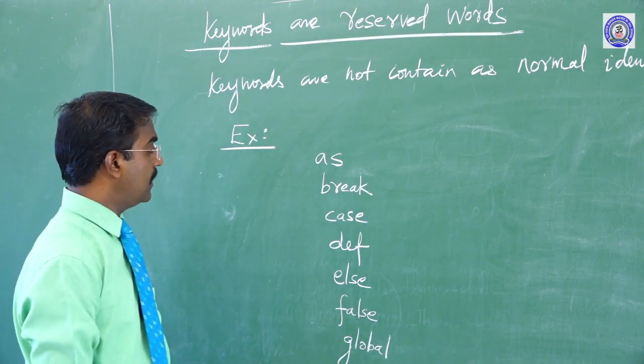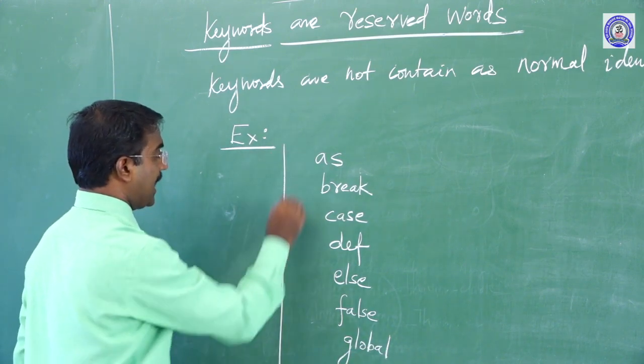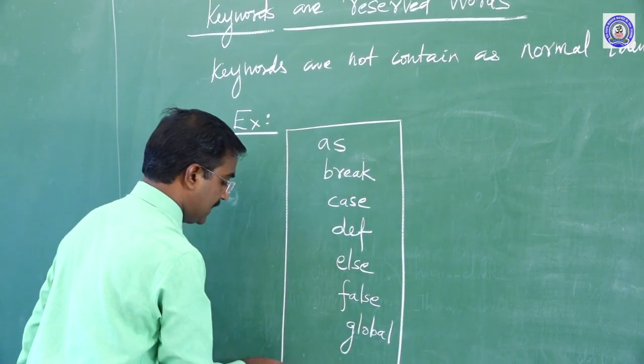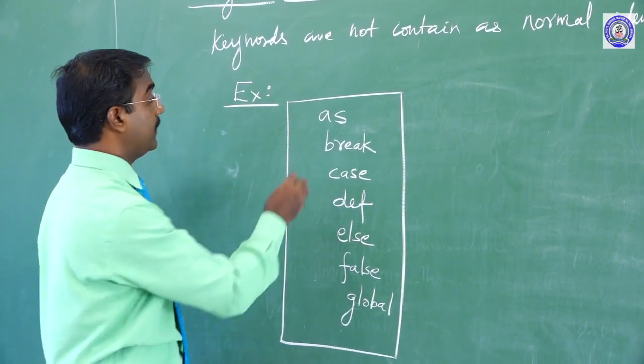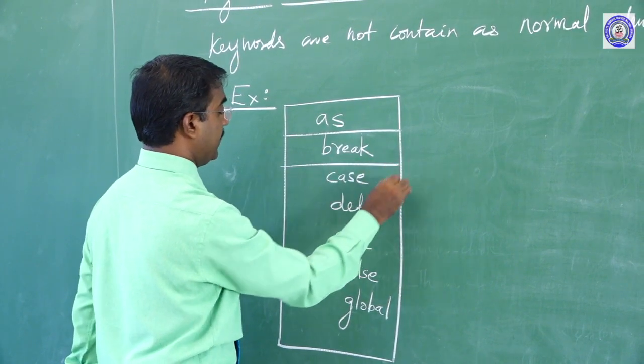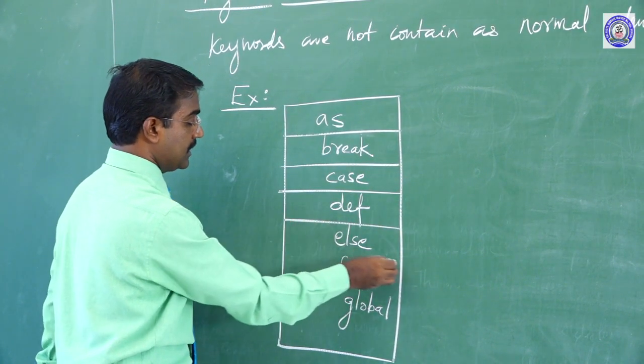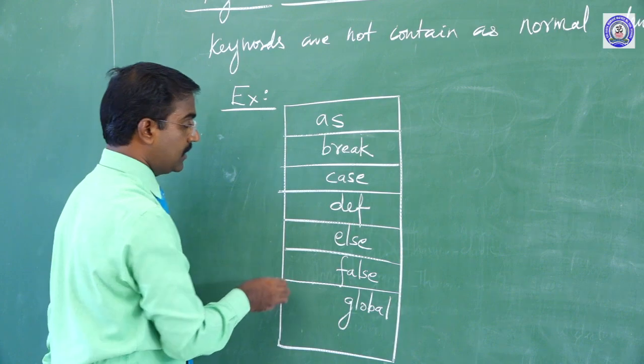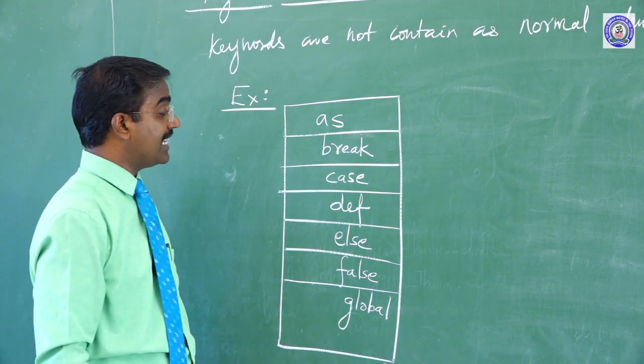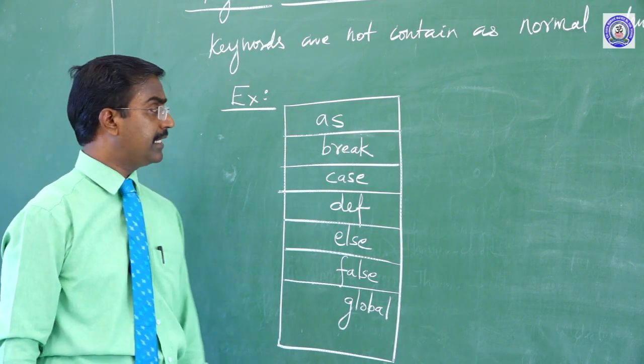Actually, all the letters of keywords should be small letters, no capitals. Why? Because all reserved words, all keywords, are case sensitive, no capital letters.